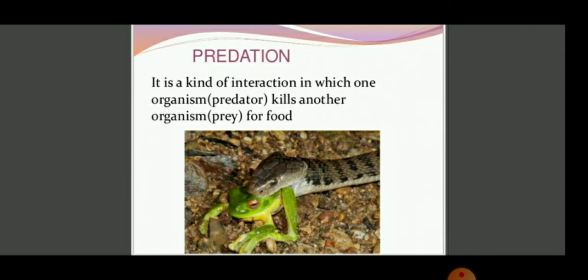Predation. Predation is a kind of interaction in which one organism, the predator, kills another organism, which we call the prey, for its food requirement, so that the prey is always harmed and the predators always have a beneficial effect.